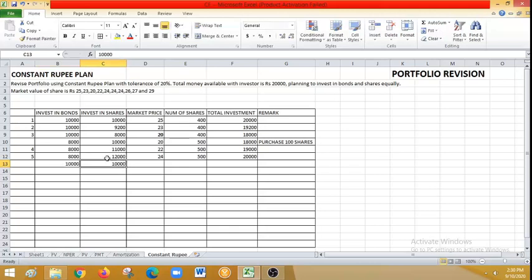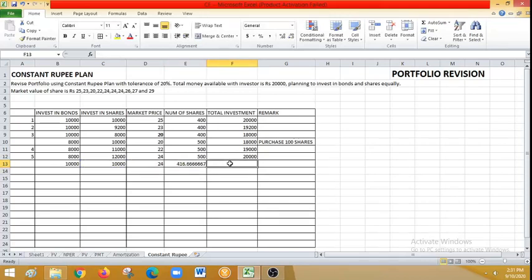So I am taking 2,000 out of shares, investing into bonds and bringing down the investment in shares to its original value, that is 10,000. Okay, so the market price is not changing, 24. So how many shares will I be having now? Just consider, equal to the total amount invested in shares divided by market price. How many shares?